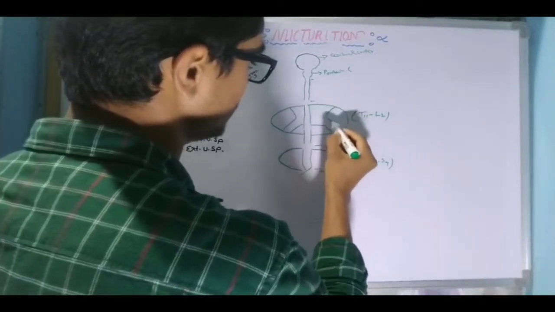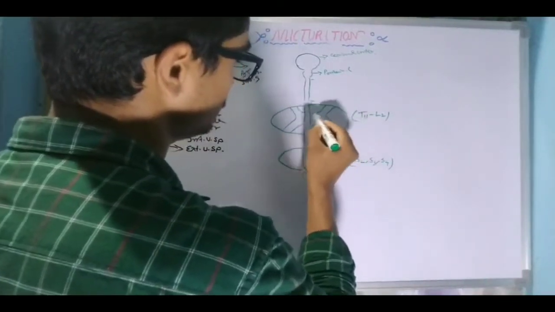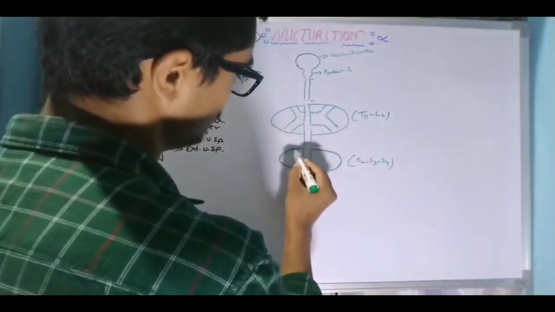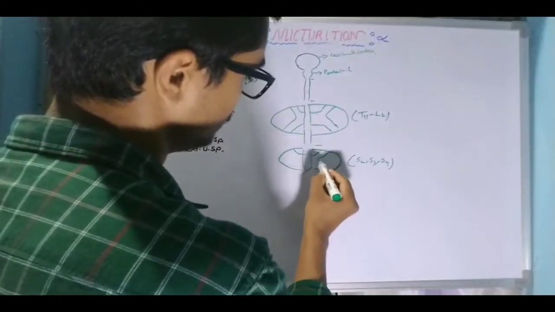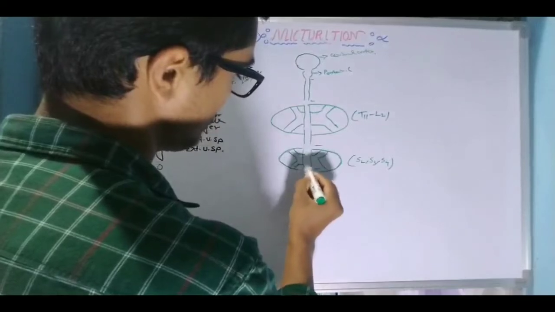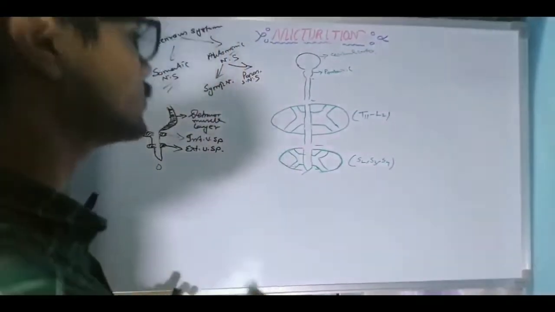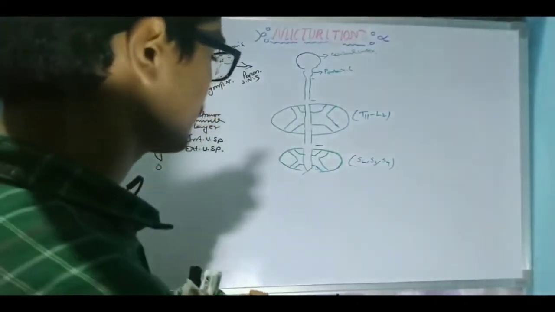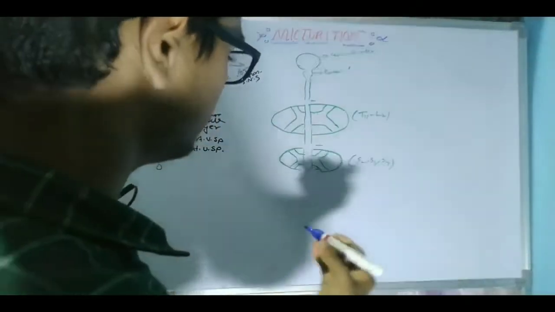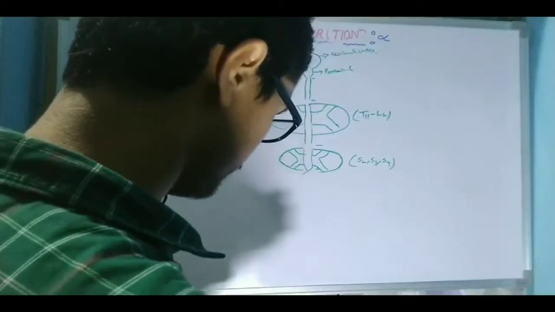So let me draw a general structure of the spinal cord, so that you will easily be able to understand. This is the spinal cord segment. Okay, so let me draw our urinary bladder over here.